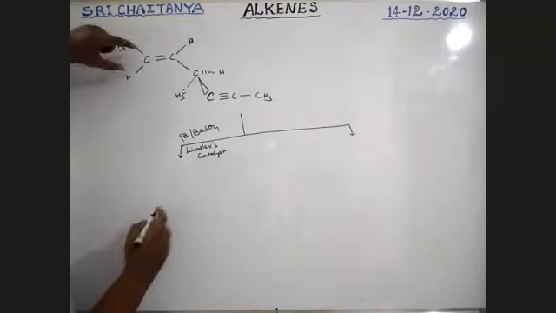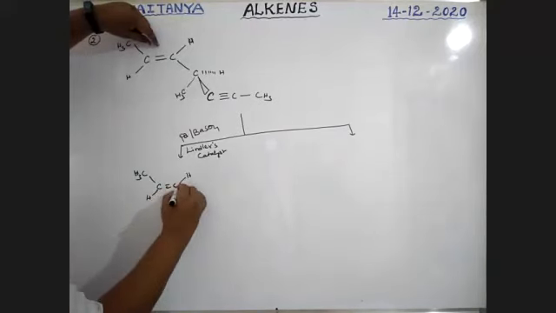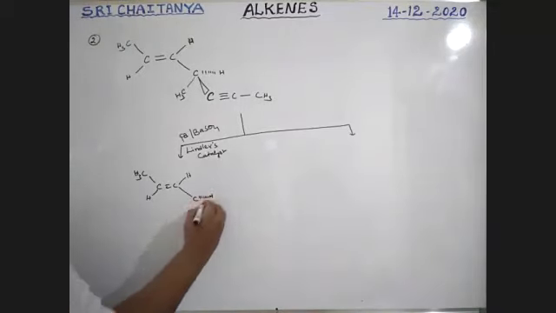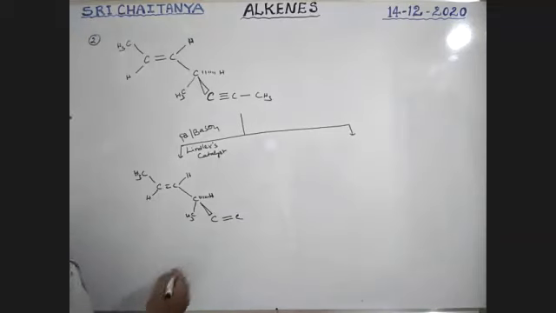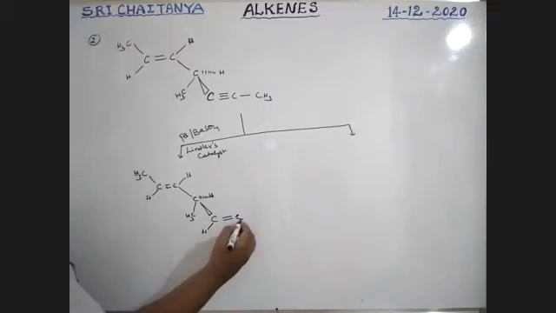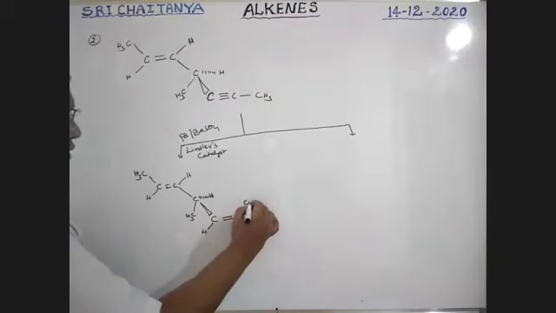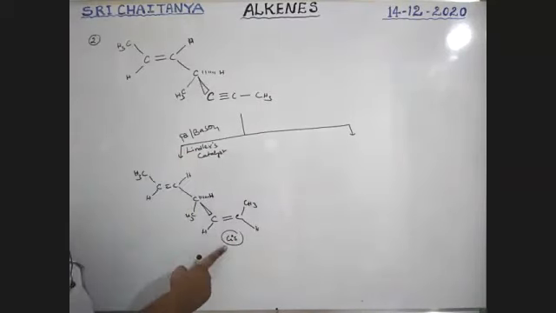Cis means, see here, the product is C double bond C with CH3 and H on one carbon, CH3 on a wedge line, and hydrogen on the other. These two are on the same side, the cis product. So wherever Lindlar's catalyst is used, cis is the answer.